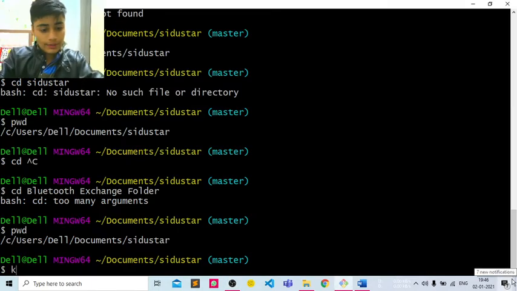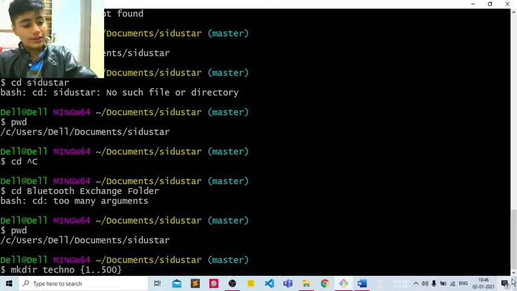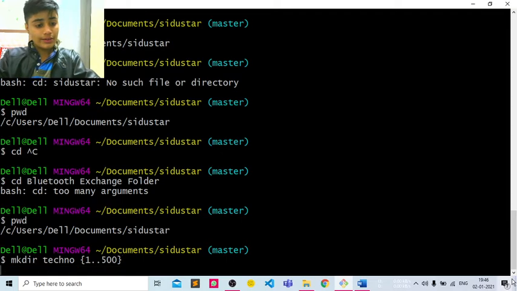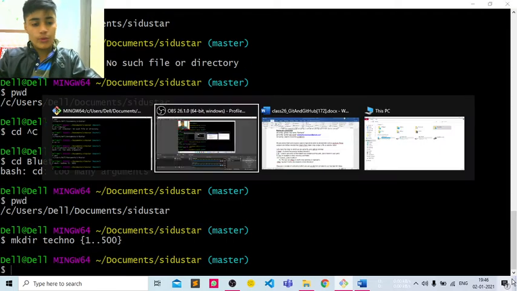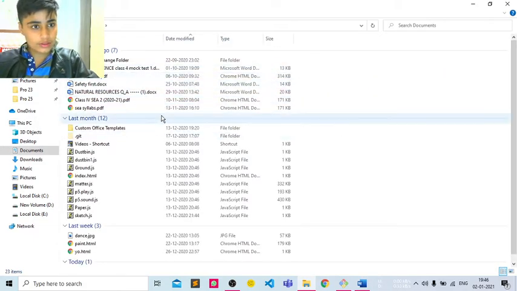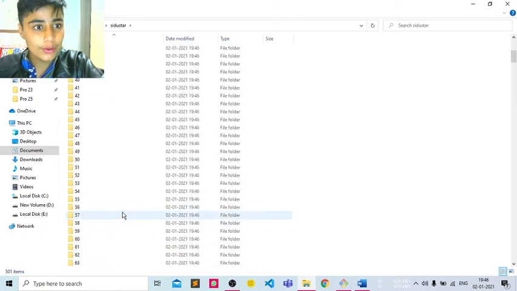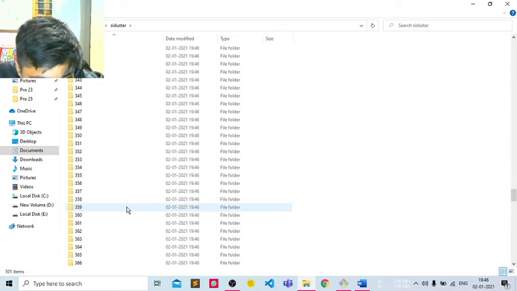So the next command is mkdir. The folder which I am creating is the techno folder, and I'm going to create it here with 1 dot, and I want to create it 500 times. So I'm just going to press enter here. Done. Okay, done. Let's move to Documents. Where is Sidhu Star? He's here. Yeah, it's here. Okay, so you can see my 500 folders are there, and the last one is here.